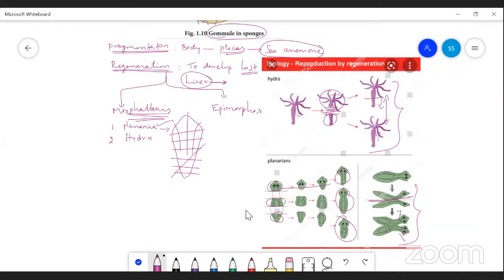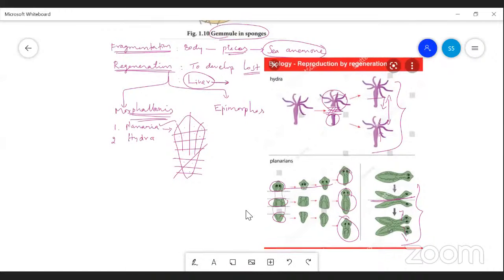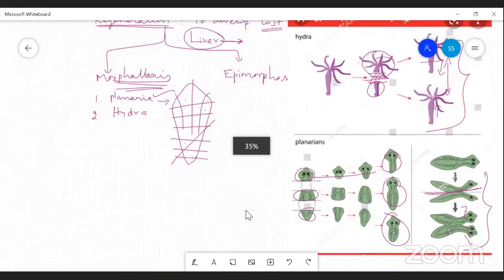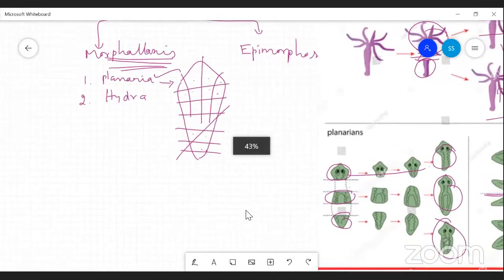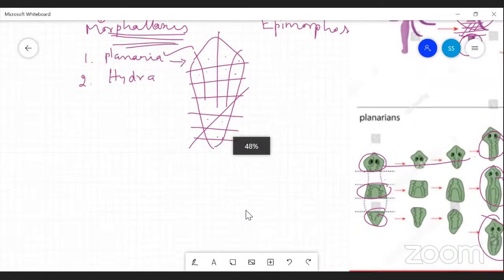So that means every cell or every part of the organism has the capacity to develop into a complete animal. That is the power of regeneration, more in the case of planaria as well as hydra. Now we come to the next one.